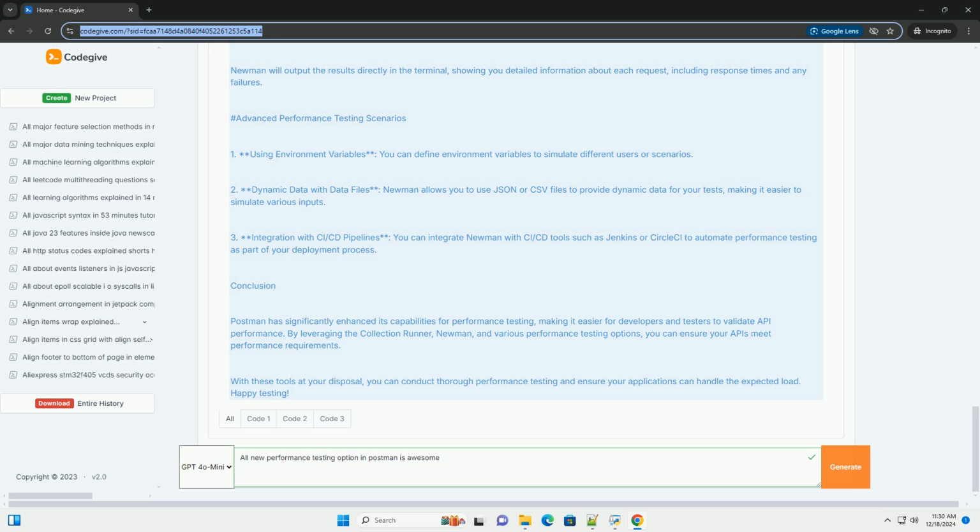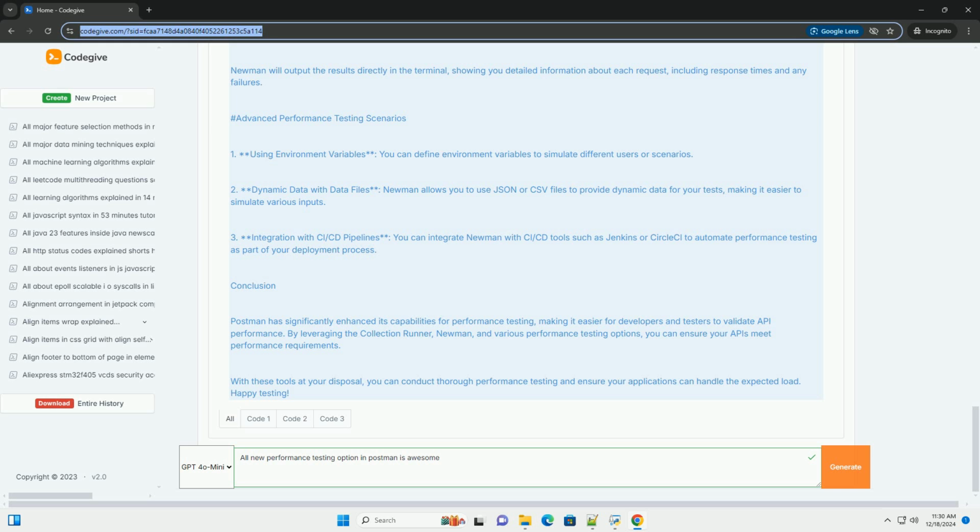Example, load testing with Newman. For more advanced scenarios, you can use Newman, the command line companion for Postman. To perform load testing using Newman, follow these steps. 1. Install Newman. You can install Newman globally via npm: npm install -g newman. 2. Export your collection. In Postman, export your collection by clicking on the 3 dots next to the collection name and selecting Export.